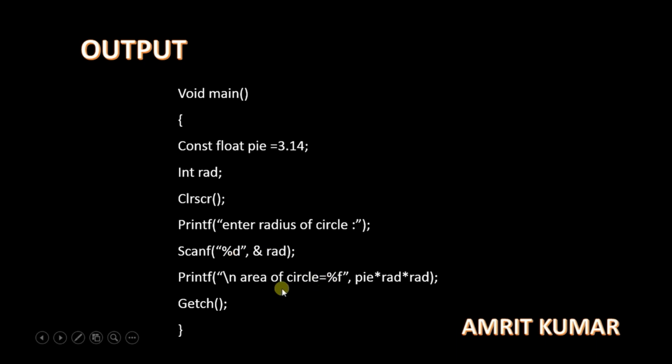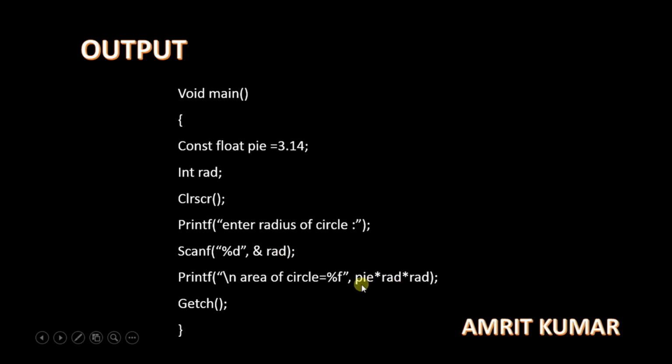But here you will see that the area of the circle is going to be the combined value of an integer as well as a float, so its value will be floating. Therefore I have used the %f format specifier, which is used for float values. In that I have used the variable pi, which is the constant variable. This variable is not going to be changed later on, and rad is the radius given by the user, because we have used it in the scanf function, and the scanf function accepts a value from the user.